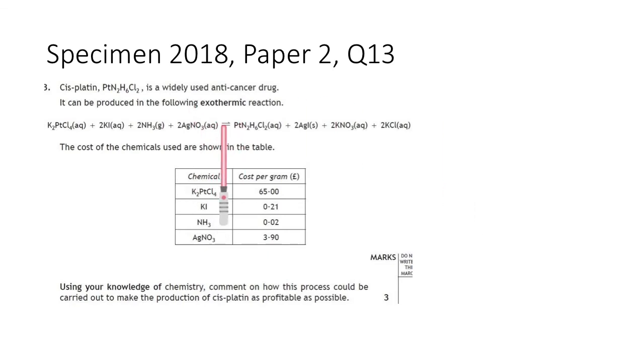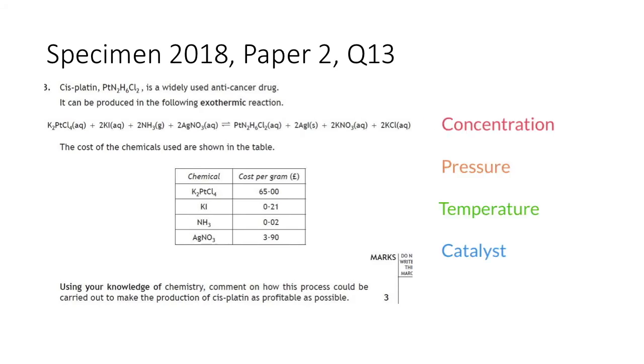First of all, going back to the equation, we've seen the reversible arrow is equilibrium, so if we want to make cisplatin, we're going to have to shift the equilibrium over to the right. So now we have to look at ways to do that. So really we need to be thinking about concentration, pressure, temperature and catalyst.